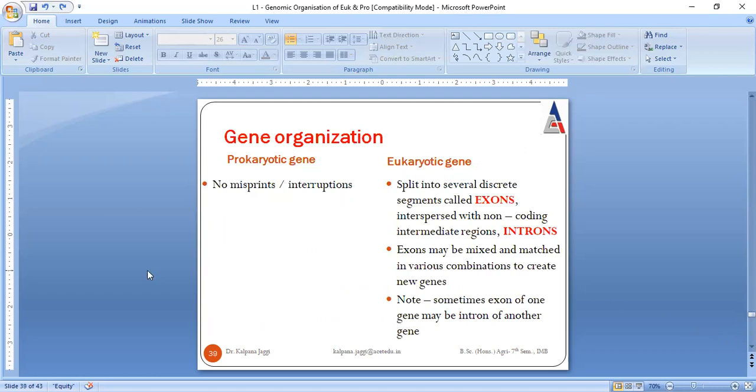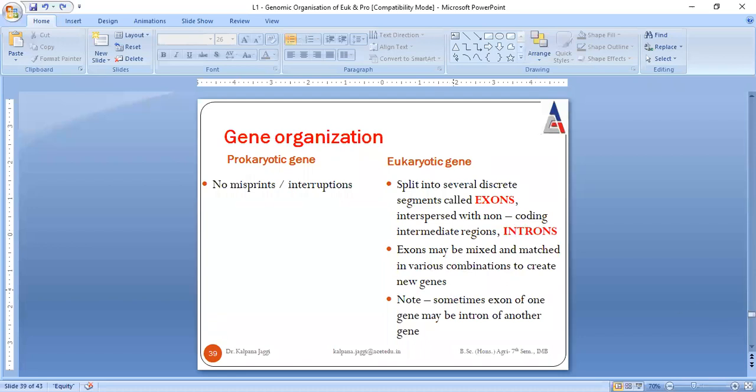So this is about the difference between the genomic organization of prokaryotes and eukaryotes. When we talk about the genomic organization of prokaryotes, there is no interruption. But in the case of eukaryotic genes, the gene is split into several segments. One is the exons, meaning the functional ones. And along with the exons, in between there are non-coding sequences that are called introns, which are no more required. So what is to be done? These introns are to be removed and exons are mixed in various combinations to create the new gene.